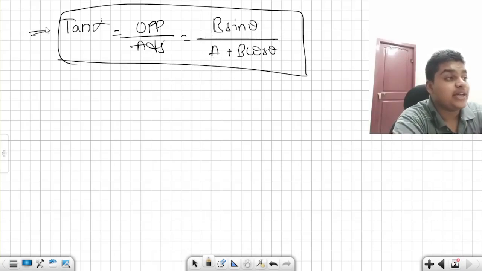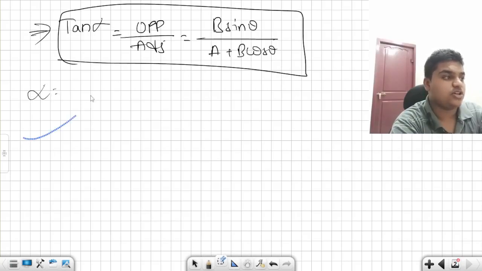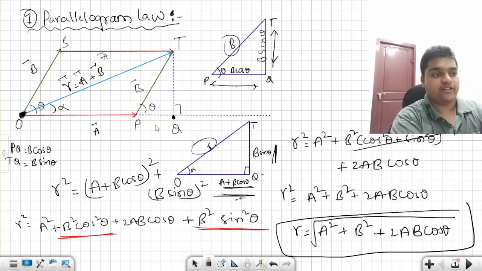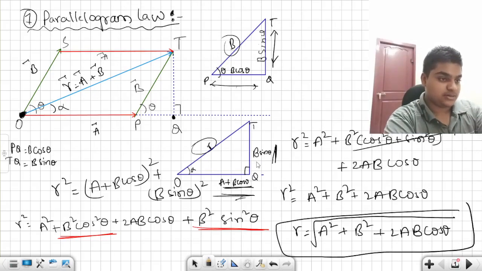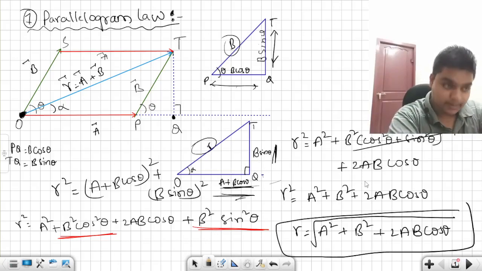This is the direction. By convention, we take the angle alone as the direction. So tan alpha is equal to b sin theta by a plus b cos theta.